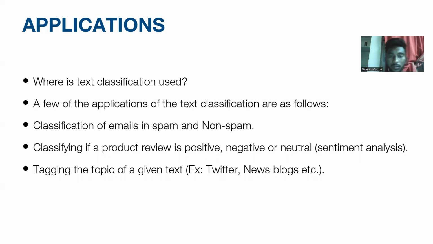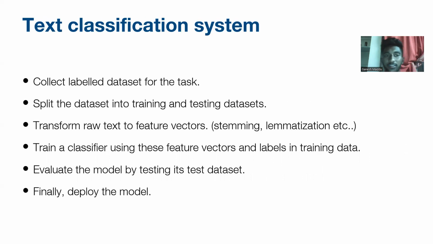Now, coming to the text classification system. Collect a labeled dataset for the task and split the dataset into different parts like training and testing. Transform raw text to feature vectors using techniques like stemming, lemmatization, etc. Train a classifier using those feature vectors and labels in the training data.